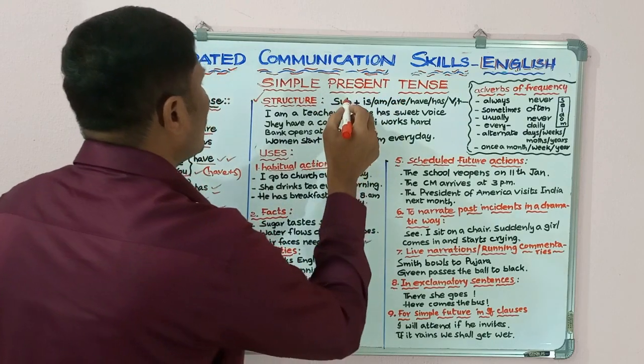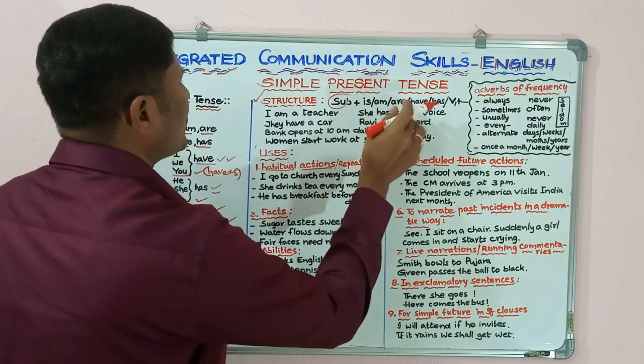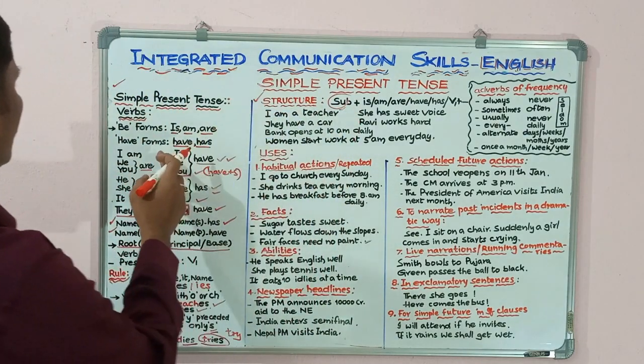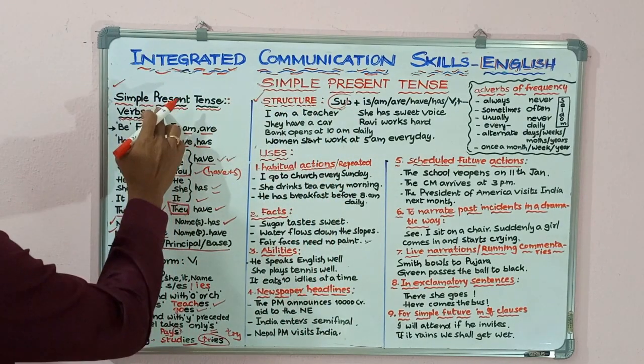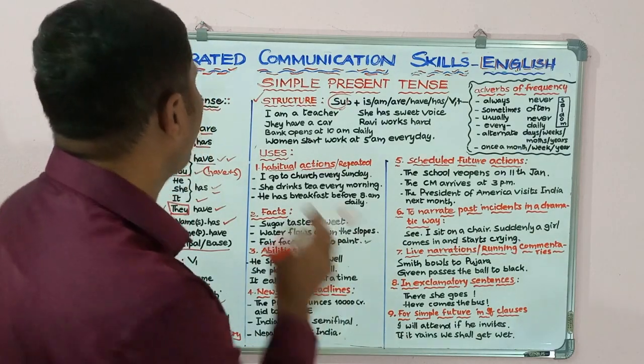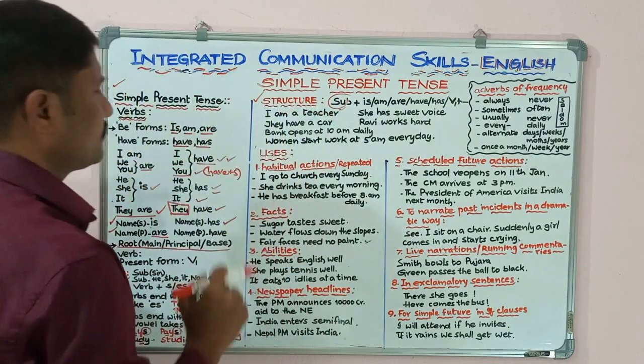When we use all these, it depends upon the subject. As we said earlier regarding these be forms and have forms, we have to follow those rules.